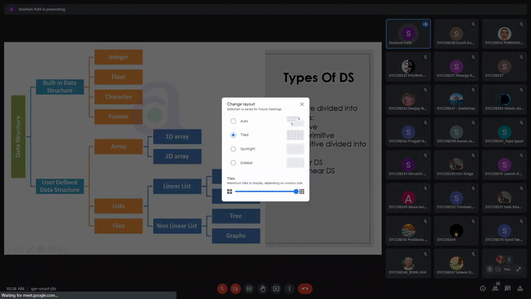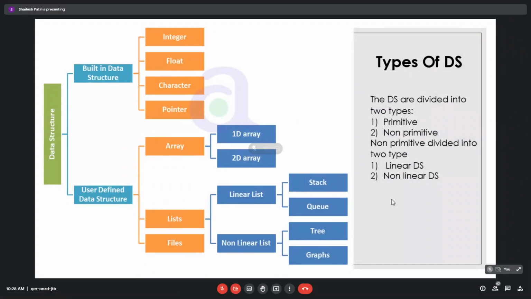Okay, so I think this lecture will most probably be the last lecture which is more theoretical. From next lecture, we'll calculate the complexity of algorithms. We'll see how to calculate the complexity of algorithms. Then one topic comes, that is abstract data structure. Today, if we get time, we'll just touch that point.